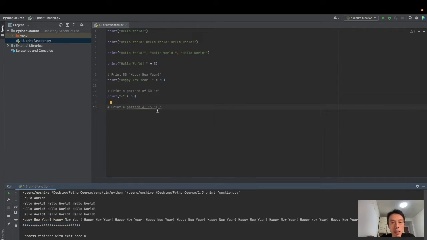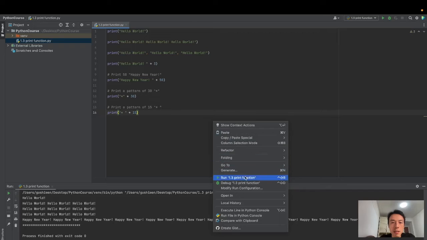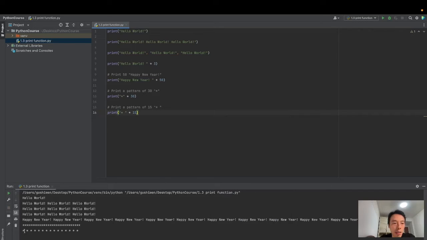And print a pattern of 15 asterisk space. How to do it? Print, we put the sample here, asterisk space. This is a sample pair times 15. Okay, run the program. Okay, see, we got it.